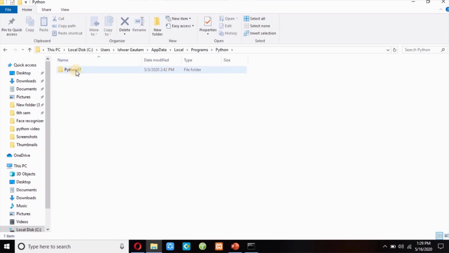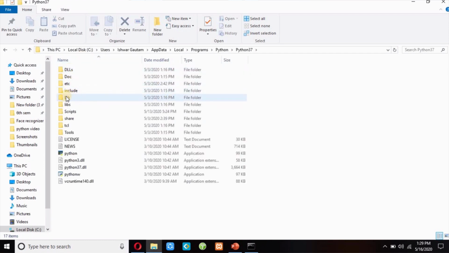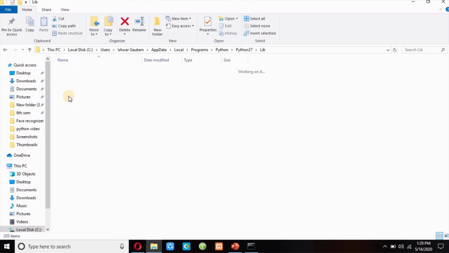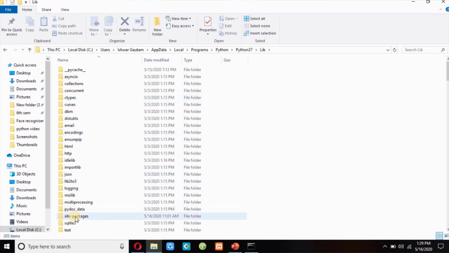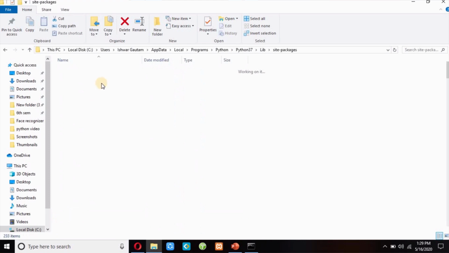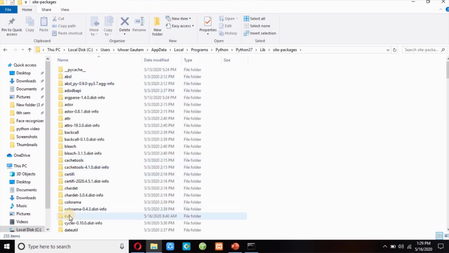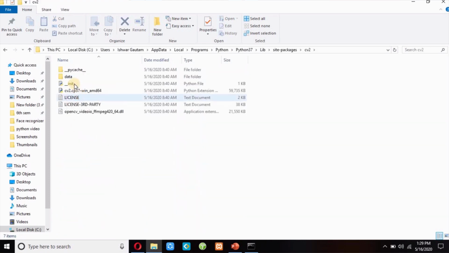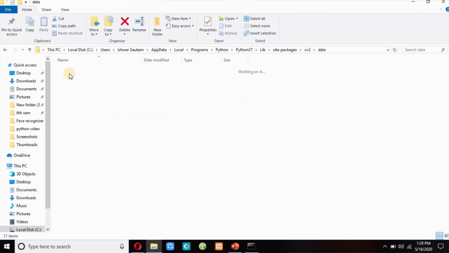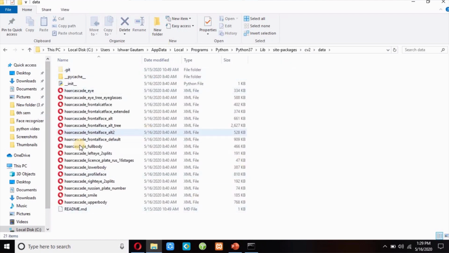In your case it might be another version, you have to click on your Python version, and then Lib, and then site-packages, and then cv2, finally data.